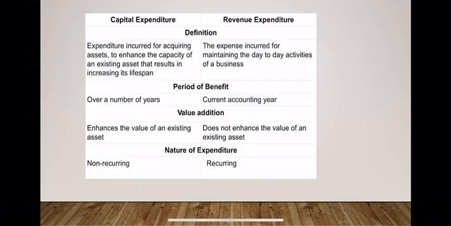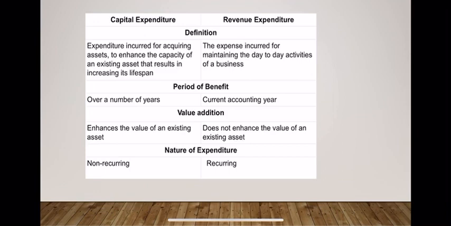So now we can distinguish between these two expenditures. If the expenditure is incurred for acquiring an asset or to enhance the capacity of an existing asset, it is a capital expenditure, while the expenditure incurred for maintaining the day-to-day activities of the business is revenue. The period of benefit in case of capital expenditure is a number of years, while in case of revenue expenditure it is the current accounting year only. Capital expenditure enhances the value of an existing asset, while revenue expenditure does not enhance the value of an existing asset.